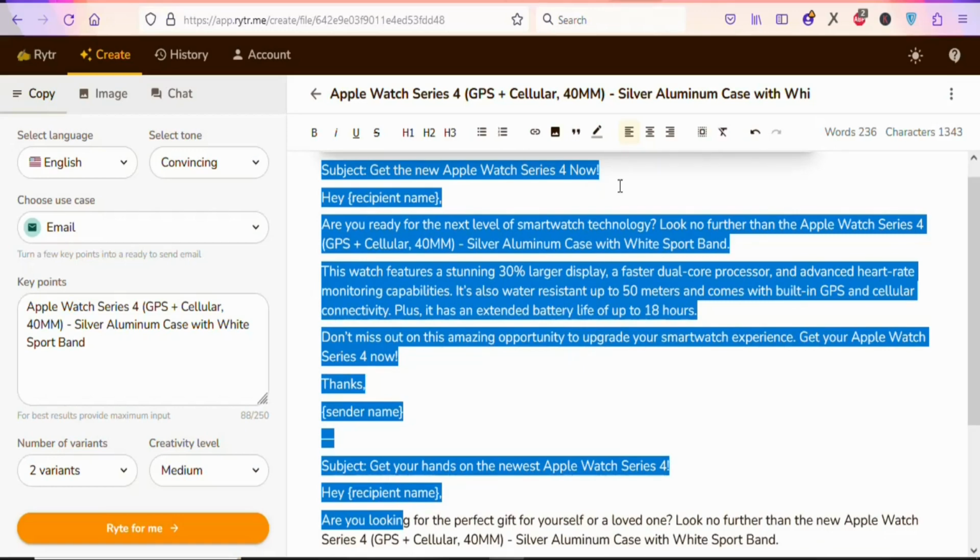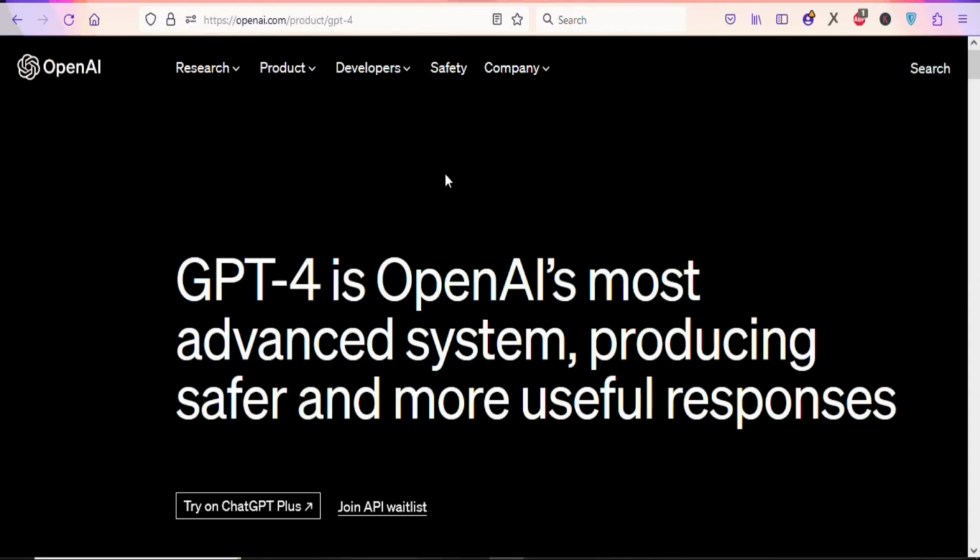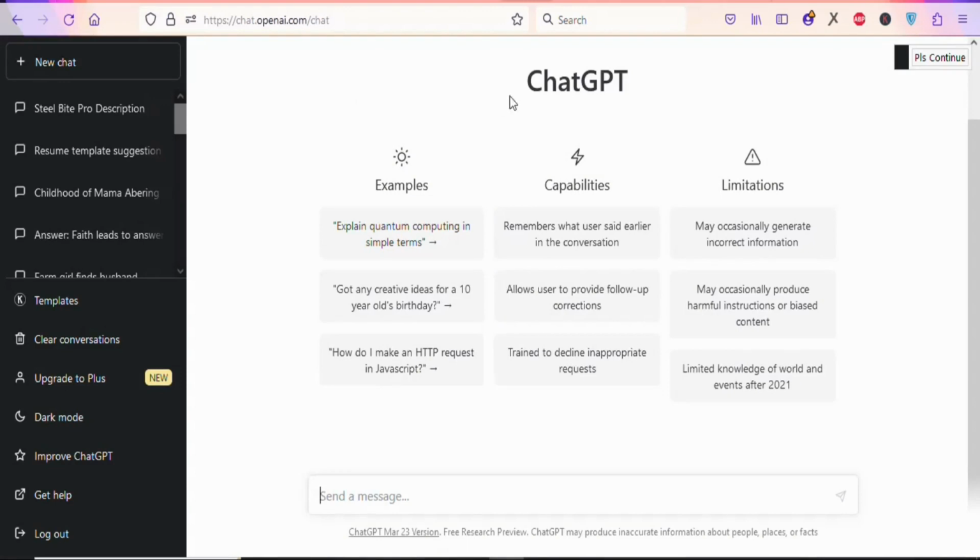Apart from this website, you can also use ChatGPT to generate the emails. So just search for openai.com. Once you search for that, you are going to click right here, try on ChatGPT. So click on that. Once you create your account and log in, you are going to see a page like this. You can see ChatGPT.